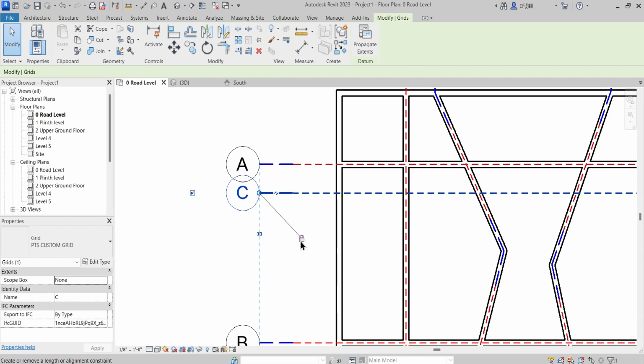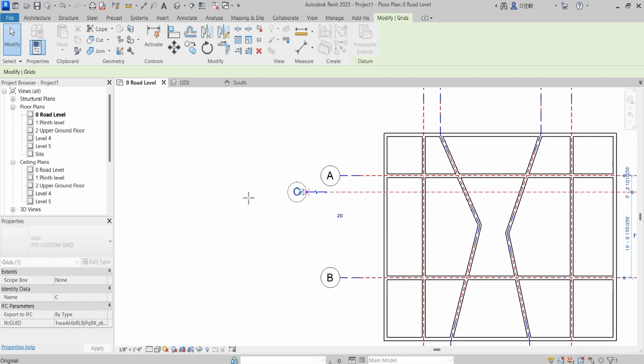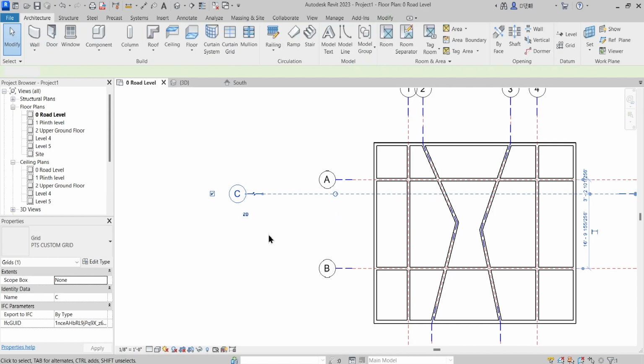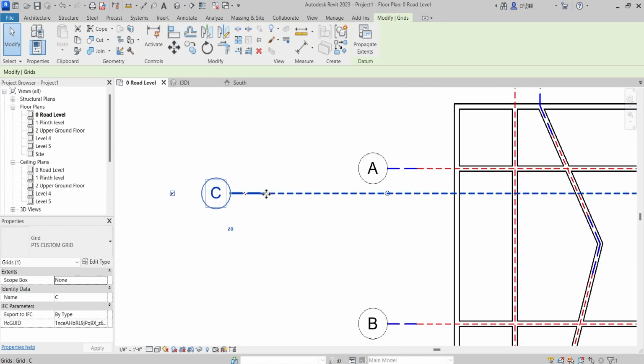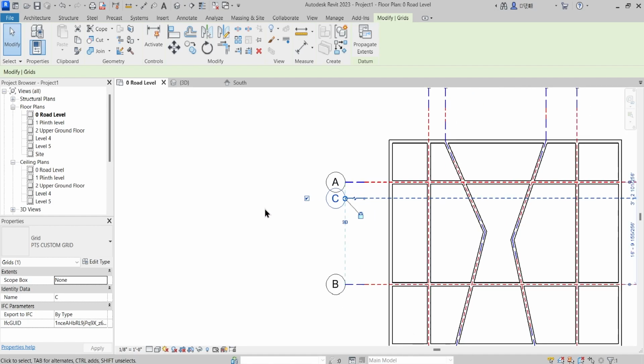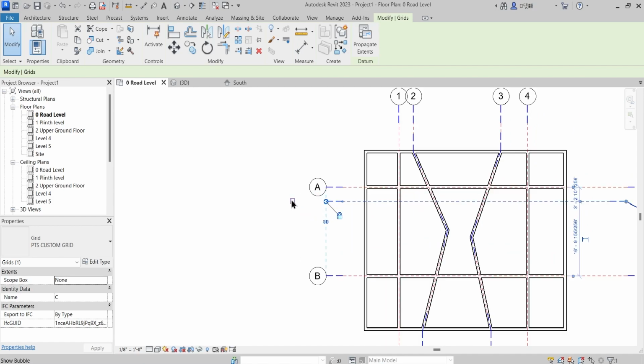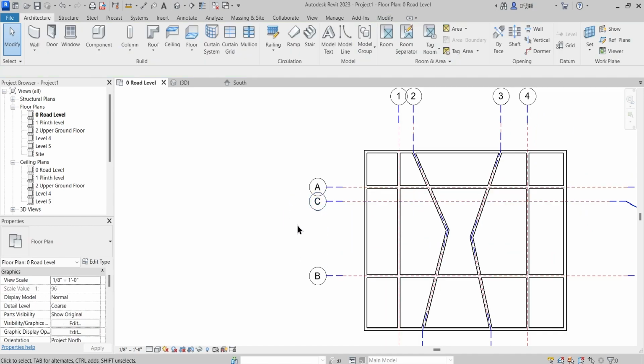If I just unlock this and change this to 2D, now you can drag this all the way out till the point wherever you want. Okay, and if not, then you just bring it back to this position, and it will toggle, or it will refer to that particular reference line, and it will get locked and get converted into 3D. Okay, and this is the option of showing that bubble which I already showed.